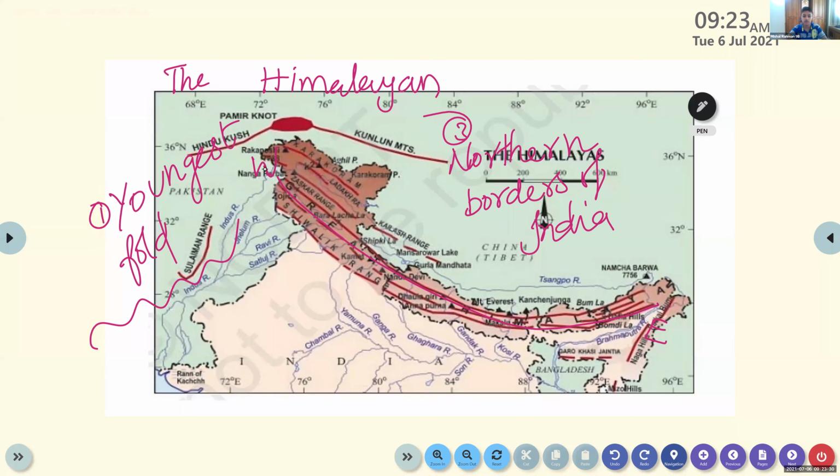Indus and Brahmaputra. So the Himalaya lies in between the Indus in the west and the Brahmaputra in the east.